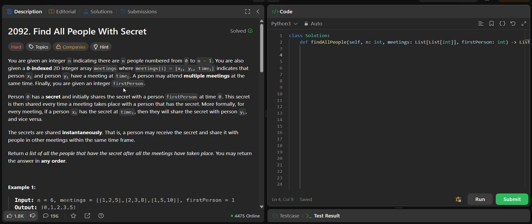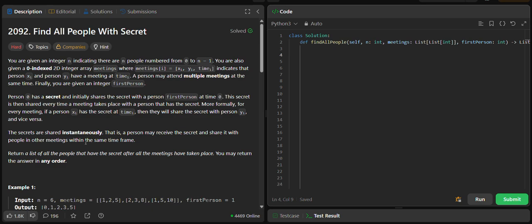Finally, you are given an integer firstPerson. Person 0 has a secret and initially shares the secret with person firstPerson at time 0. The secret is then shared every time a meeting takes place with a person that has the secret. More formally, for every meeting, if person xi has the secret at time i, then they will share the secret with person yi and vice versa.